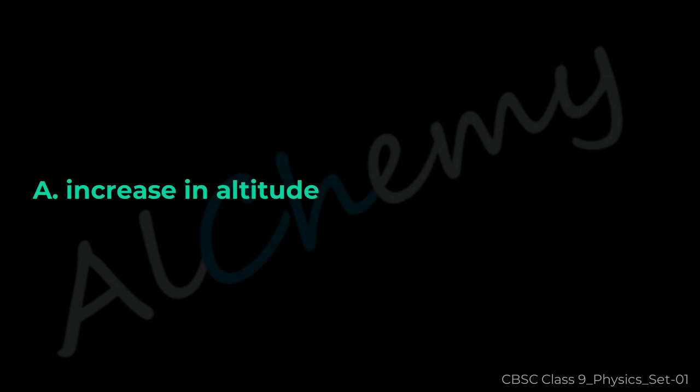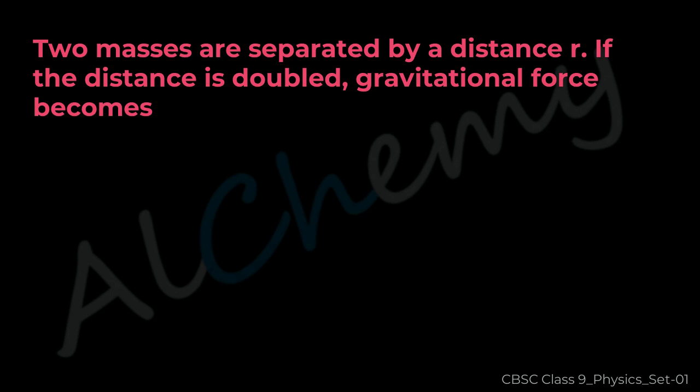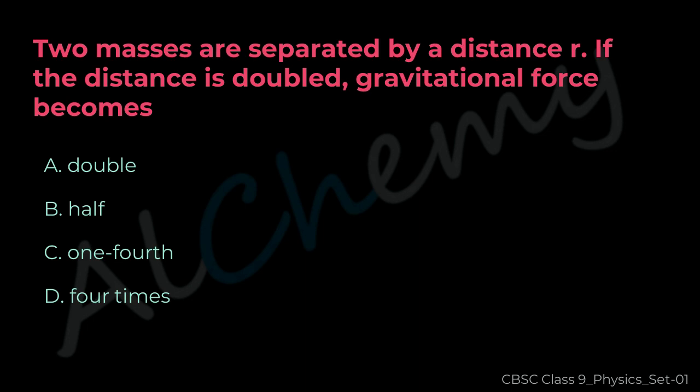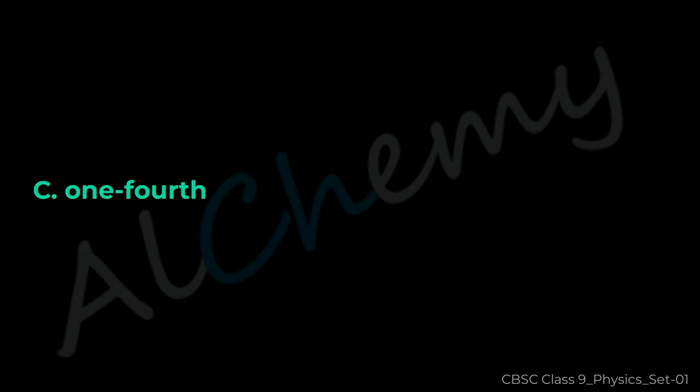Increase in altitude. Question 16. Two masses are separated by a distance r. If the distance is doubled, gravitational force becomes A. Double. B. Half. C. 1/4. D. 4 times. The correct answer is C.